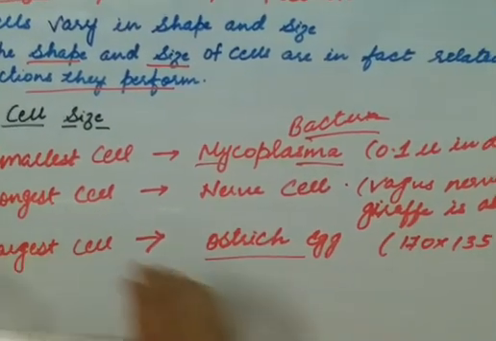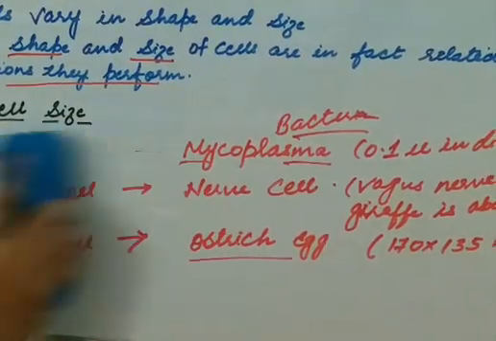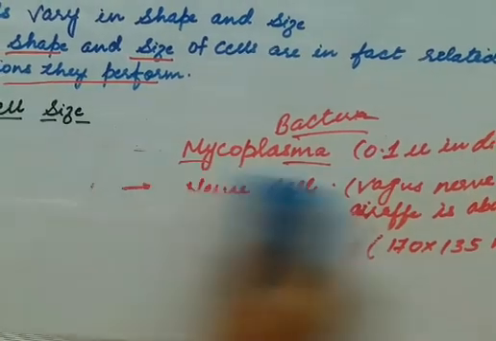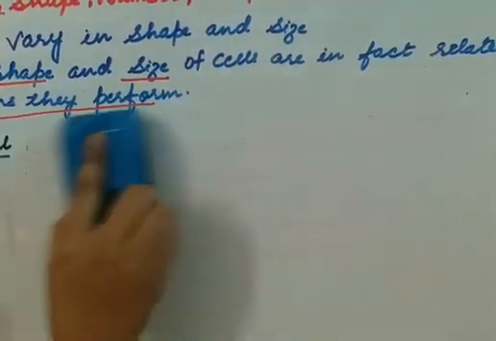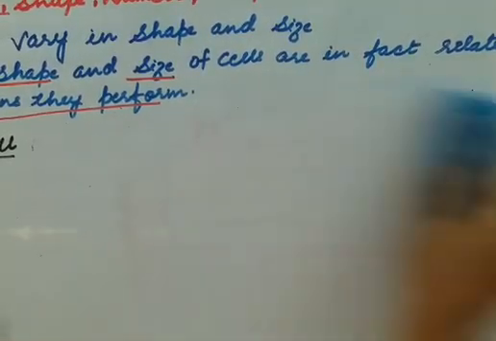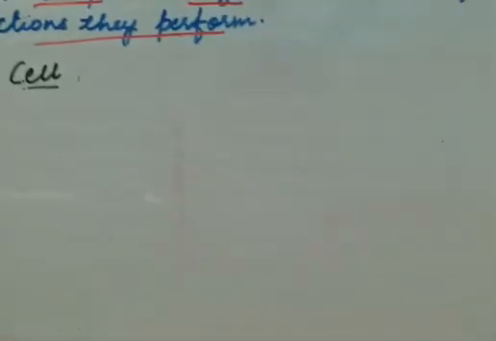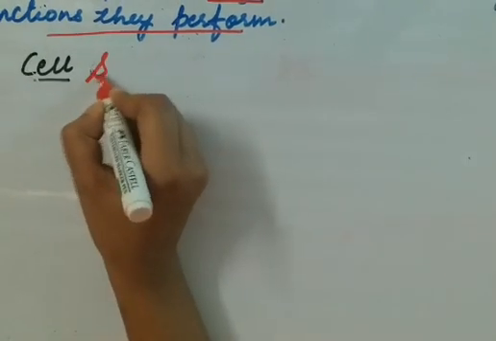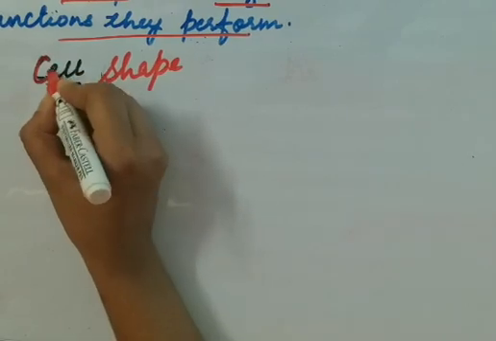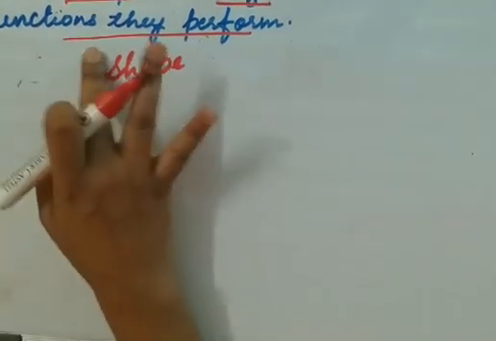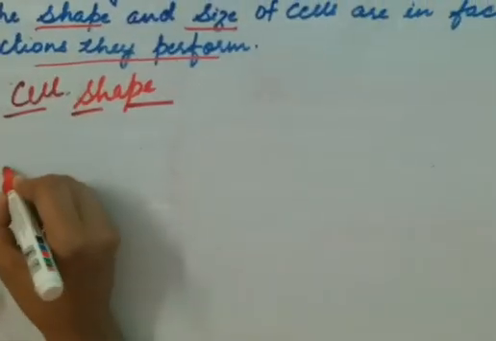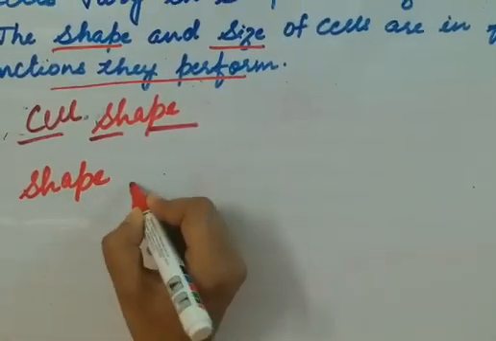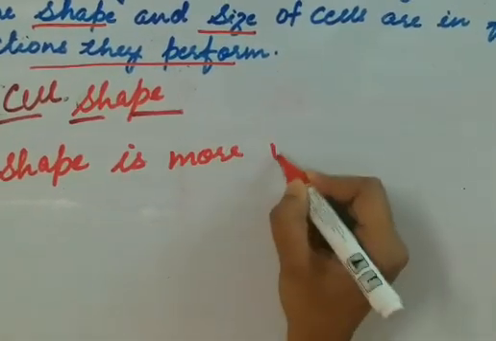So now the next one is our cell shape. Shape is more variable than the size.